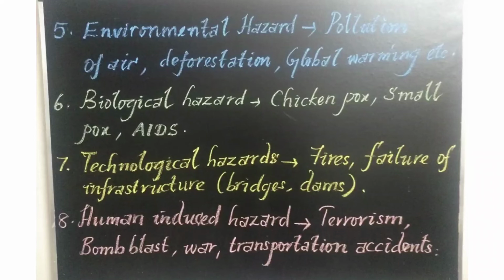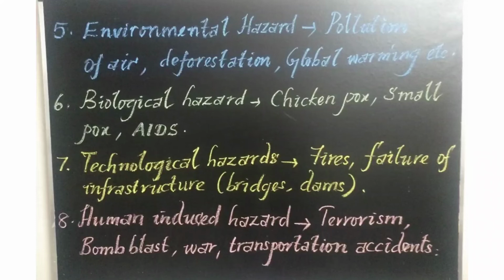Due to human negligence and failure of the technology used by humans, it leads to fires, that is, any electrical failures that result in fire. Any infrastructure failures like tunnels, dams, bridges or nuclear stations also lead to hazards. Suppose a nuclear station fails. Here in Kudankulam of our district, we have an atomic power station. If there is any failure there, the blast of the station would affect many kilometers around Tirunelveli. So that leads to technological hazard.